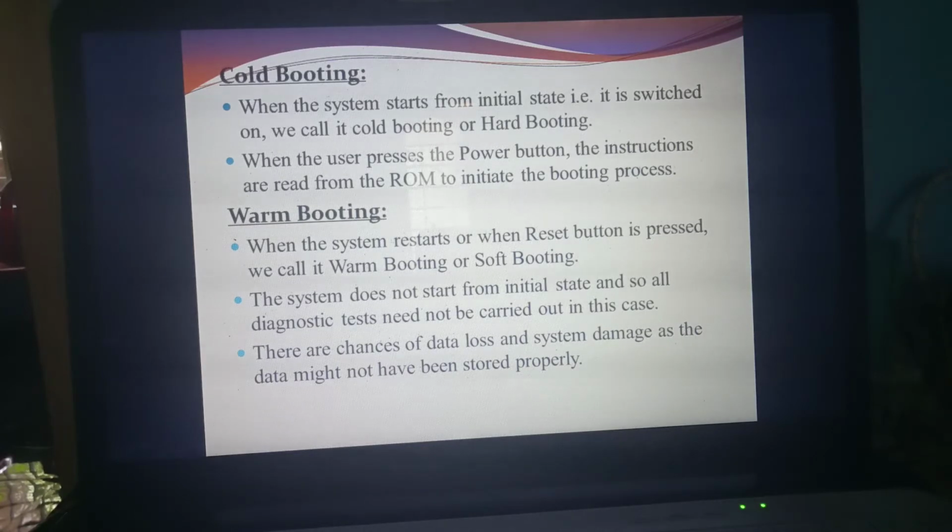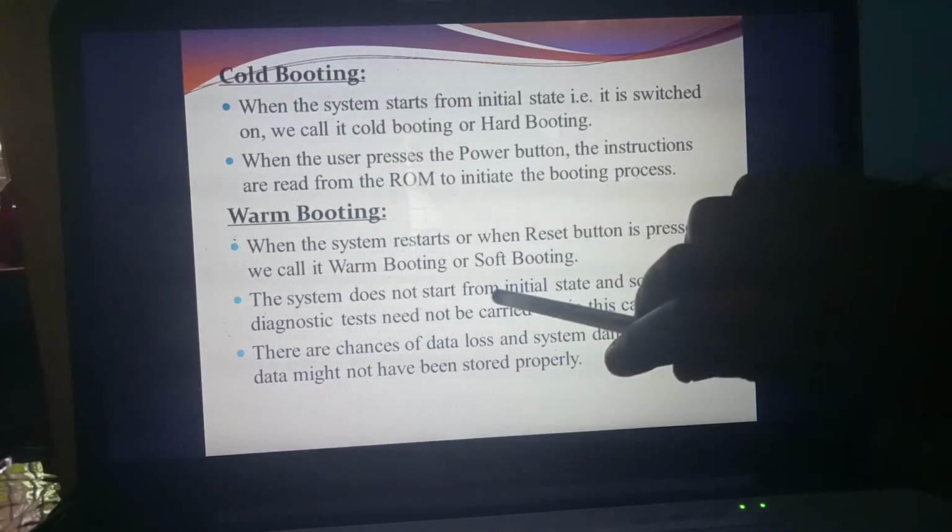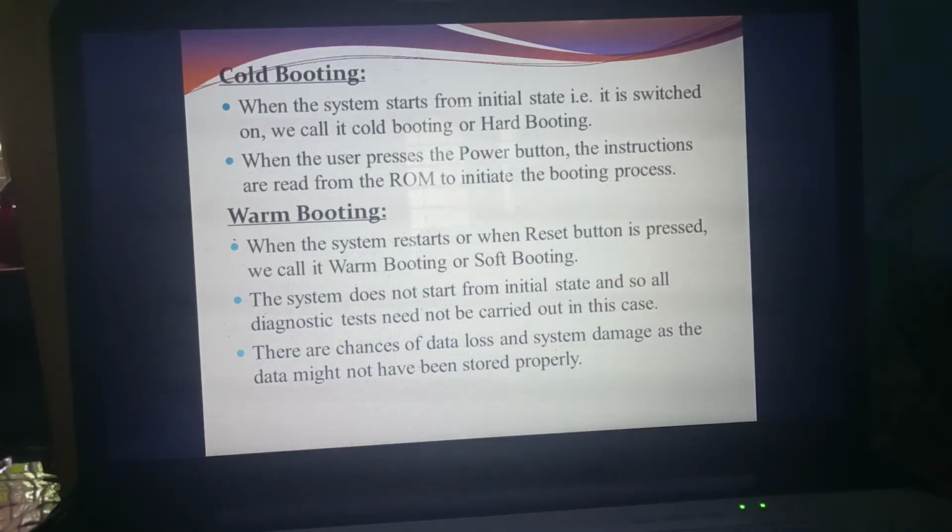Next one is warm booting. Now you are working in the system, and sometimes you need to restart it. What do you mean by restart? Once again you need to reset things. Which button do you need to press to restart the system? The reset button. Immediately if the reset button is pressed, that is called which booting? Warm booting or soft booting.